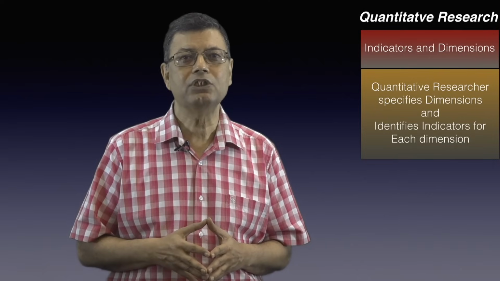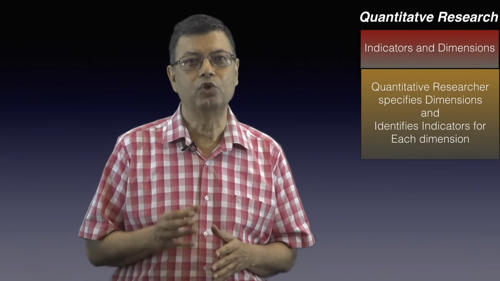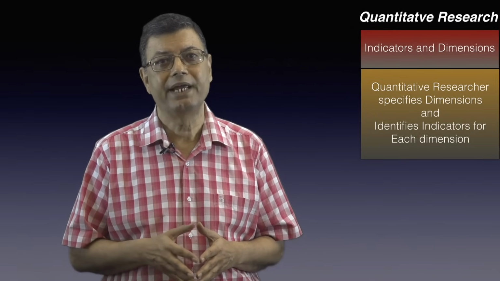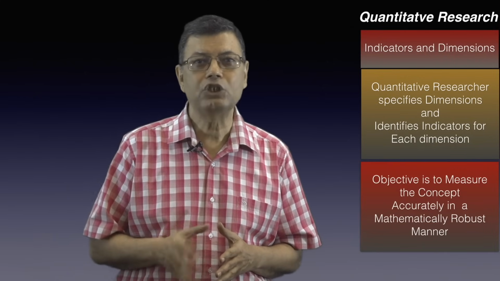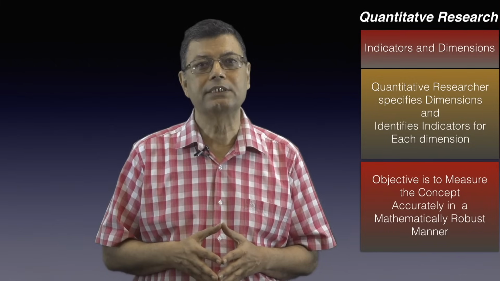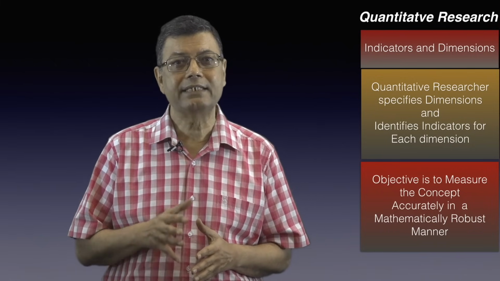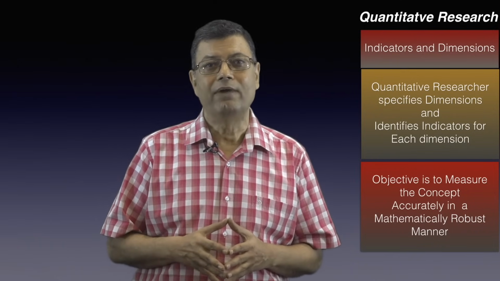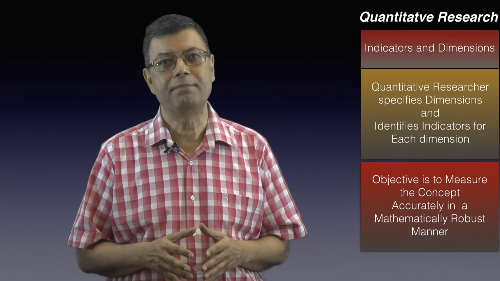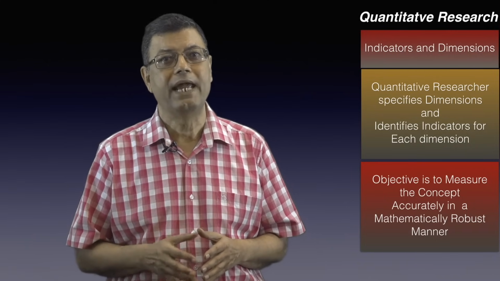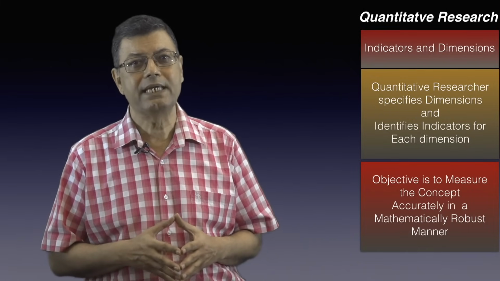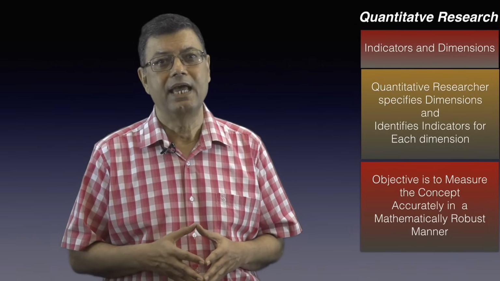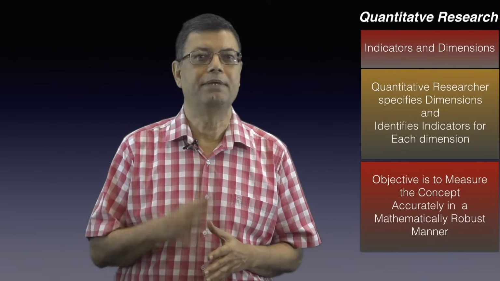If we say dimensions of compassion are compassion for humans and compassion for animals, the investigator will have to specify indicators for each of these dimensions so that the concept can be accurately and correctly measured in a mathematically robust manner. While proceeding with measurement of concepts by breaking them down into dimensions and indicators, the investigator employing quantitative research method has to deal with levels of measurement.